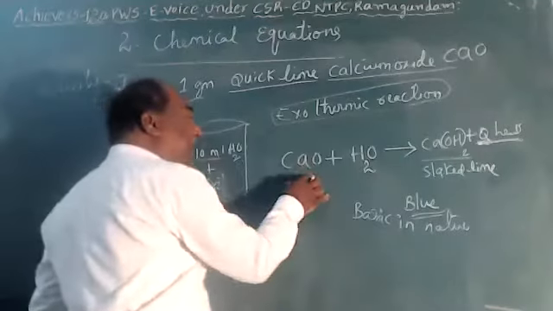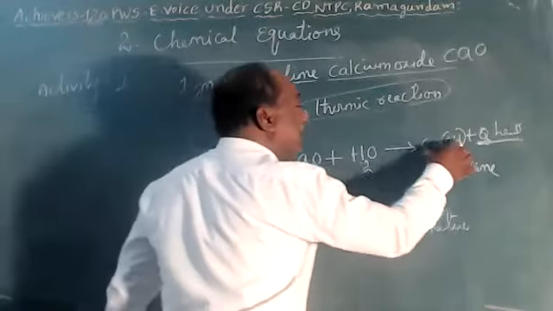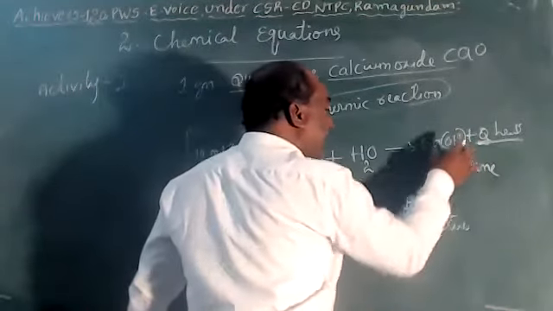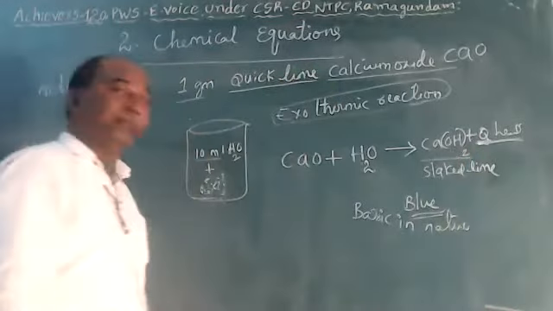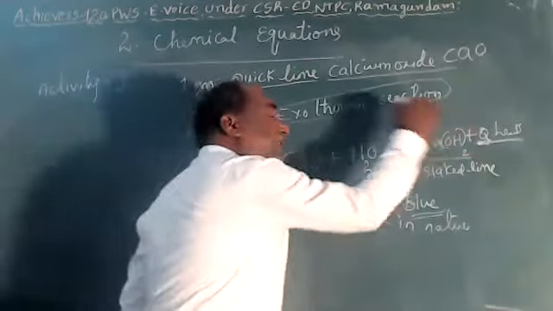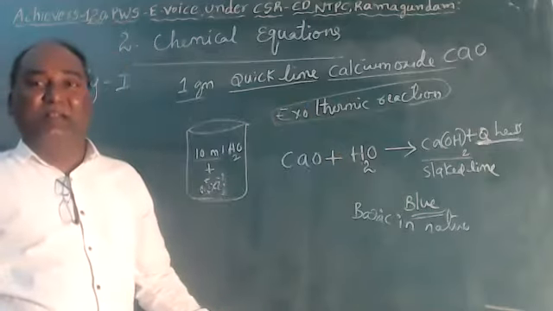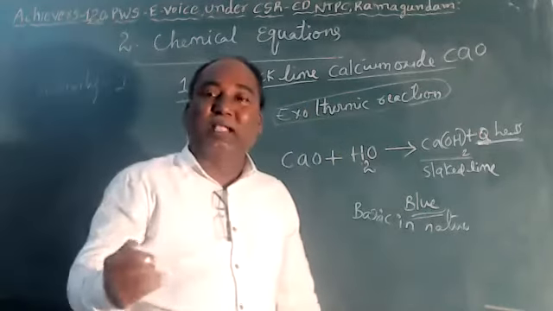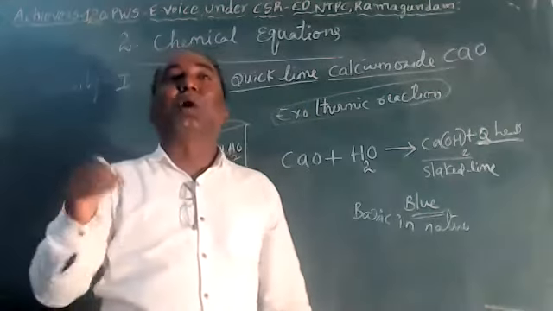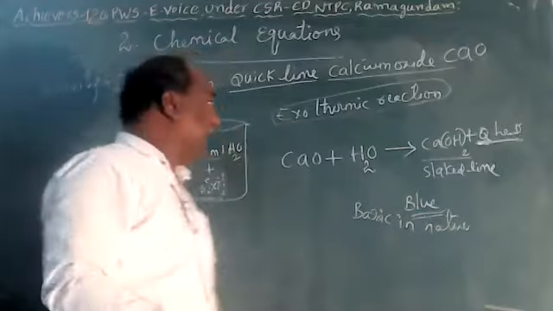So calcium oxide dissolved in water gives calcium hydroxide. We call it slaked lime. Along with it, heat is liberated, and this reaction comes under exothermic reaction. When the reaction takes place, heat is liberated. It is called exothermic reaction.